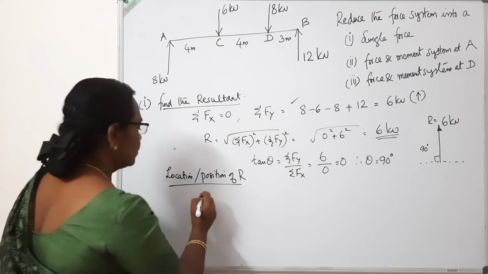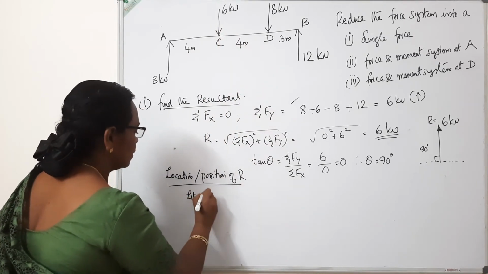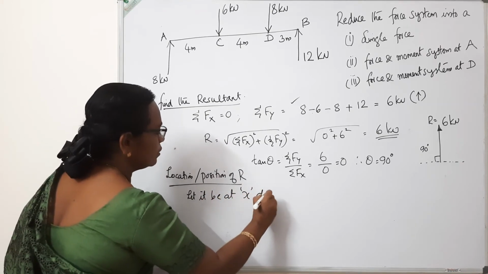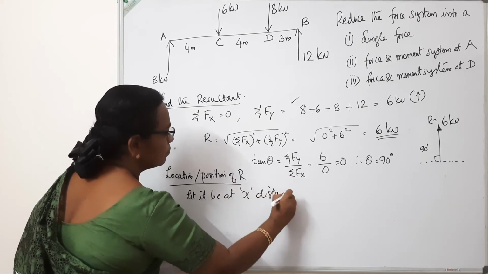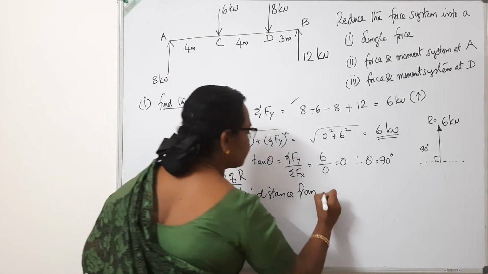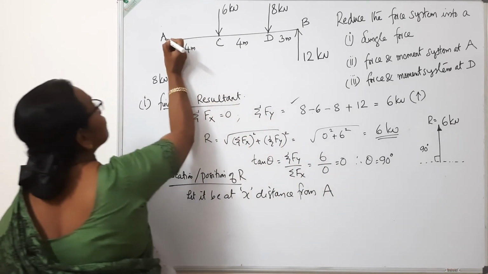Let us assume it is at a distance x from the left end A. I will take this as reference.